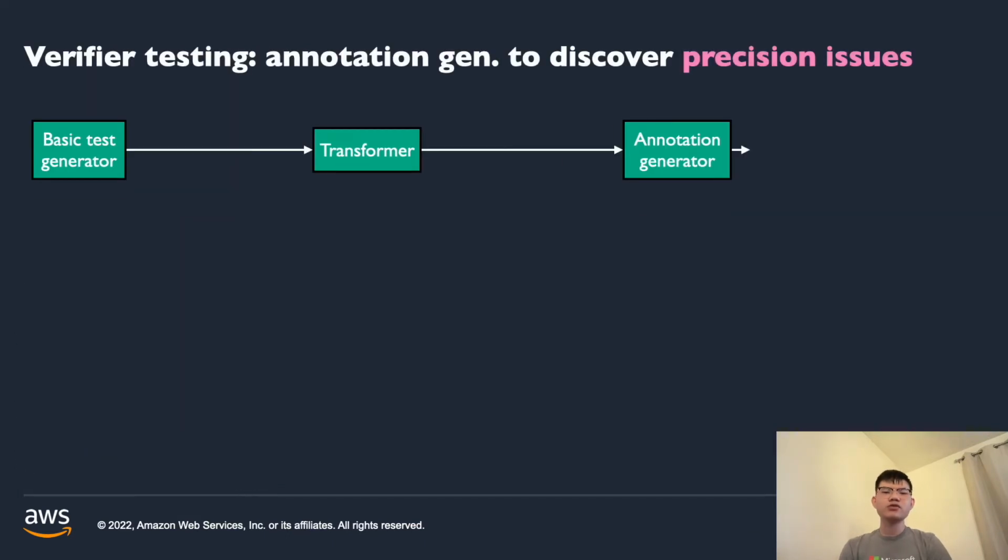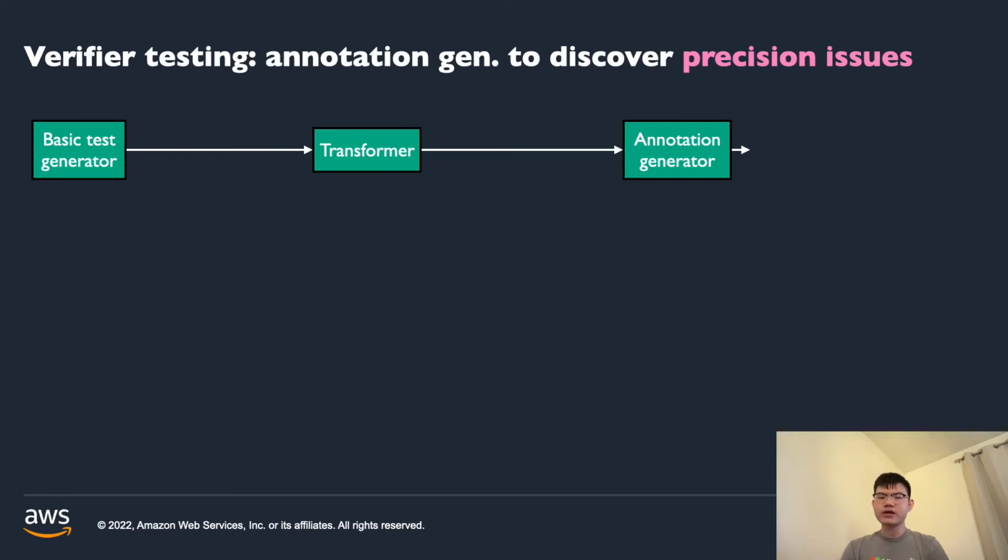Say that we want to test for precision issues. The high-level plan of attack is as follows. We will generate an annotated X-Dafny program that has no specification violation and give it to the verifier. If the verifier cannot verify the program, then we discover a precision issue. Now, how can we generate an annotation such that there is no specification violation?